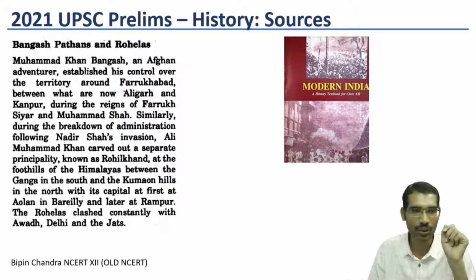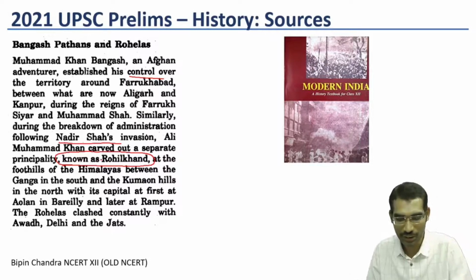Now what about Rohilkhand? Here you can see Muhammad Khan Bangash, an Afghan adventurer, established his control over the territory around Farrukhabad, between what is now Aligarh and Kanpur, during the reigns of Farrukh Siyar and Muhammad Shah. Similarly, during the breakdown of administration following Nadir Shah's invasion, Ali Muhammad Khan carved out a separate principality known as Rohilkhand.